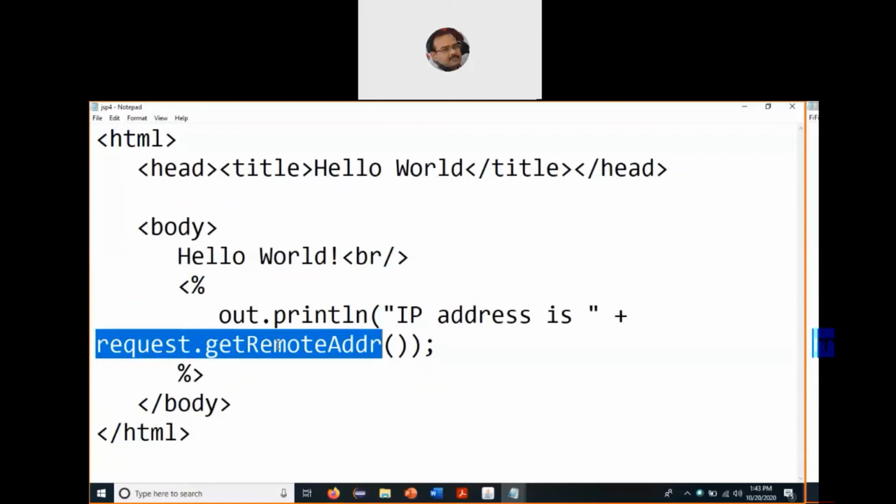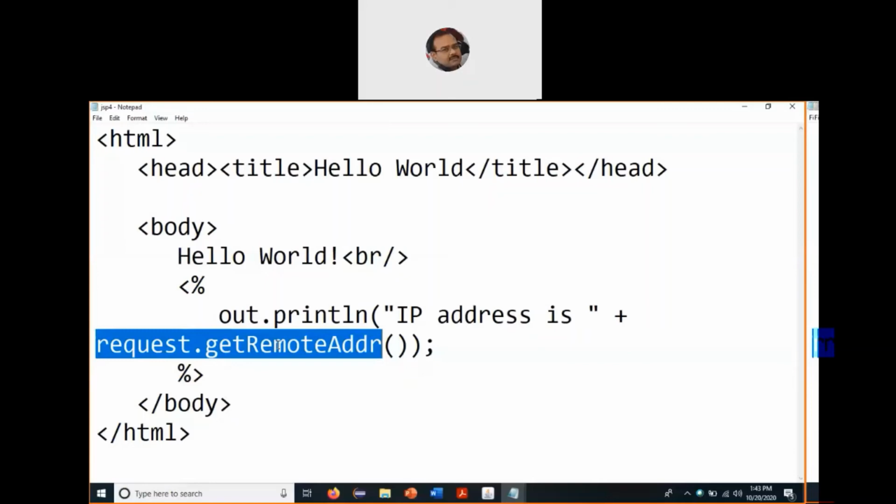Again, the Java coding convention says the first letter of the function name has to be lowercase, and if the function comprises multiple words, then the first letter of each subsequent word goes in uppercase. So R goes in uppercase and A also goes in uppercase. So request.getRemoteAddr is the name of the function.